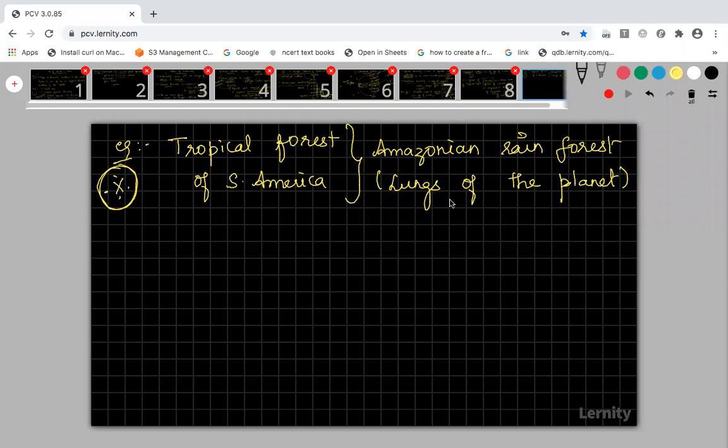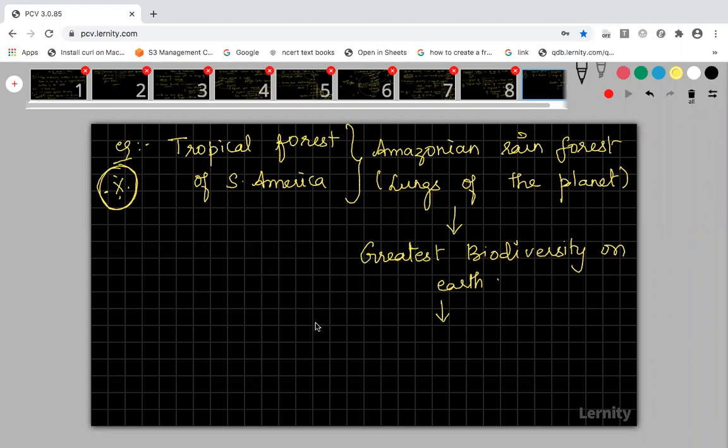So this Amazonian rainforest has the greatest biodiversity on Earth. That's why I told you this is a very important example. The greatest biodiversity on Earth is present in the Amazonian forest, which is a tropical forest of South America. And I will tell you the number of species present in the Amazonian rainforest.